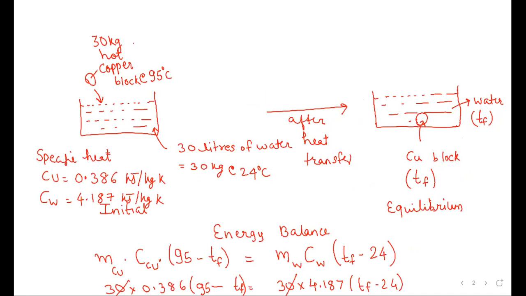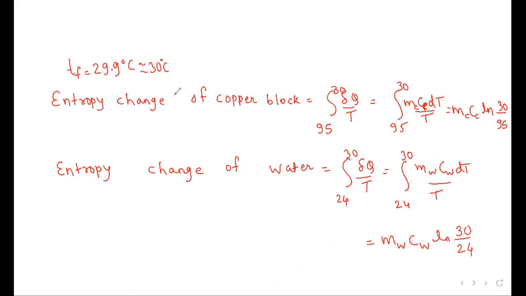So how do you find that? For finding the entropy change, this is the equation, integral of del Q by T, and because T is not constant in both cases, that is copper as well as water, we cannot take T outside the integral. So we can put the expression of dQ as m Cp dT in both the cases. Only m is different for copper and for water, and C is different for copper and for water. So m C we can take outside because m C is constant, and then we can solve this integral.